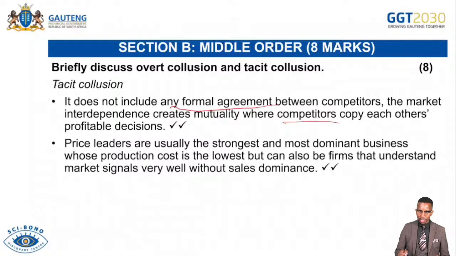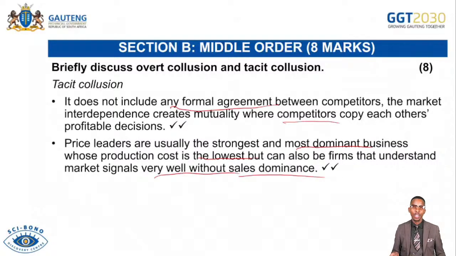Price leaders are usually the strongest and most dominant businesses whose production cost is lowest, but can also be firms that understand market signals very well without sales dominance. So there's this thing that we call a price leader. A price leader can be the firm that is most dominant in the industry or market, or can be a small firm, an infant firm, but one that understands market signals better than any other firm in the industry. So as it sets prices, other firms will follow because they clearly understand that the firm can read market signals very, very well.